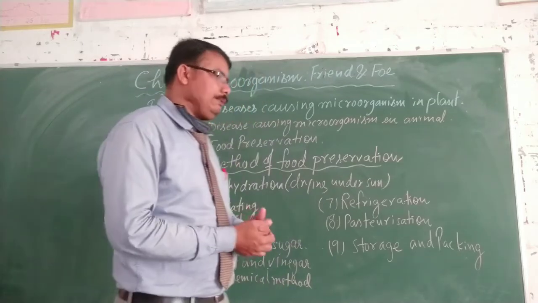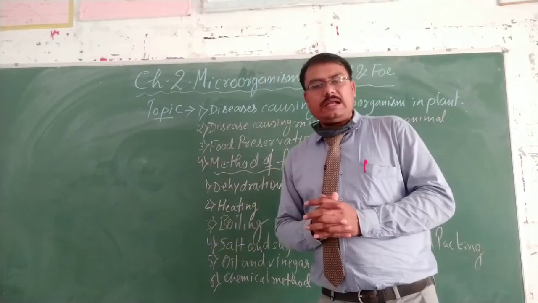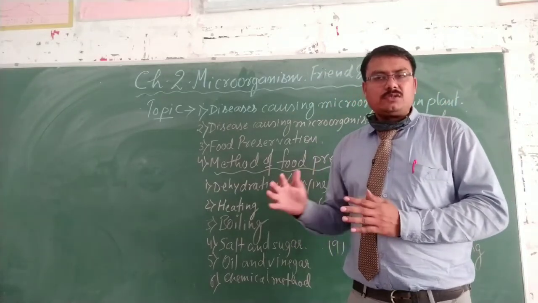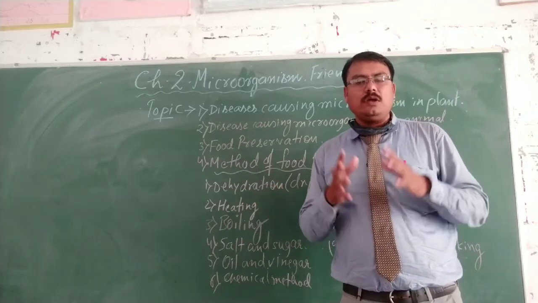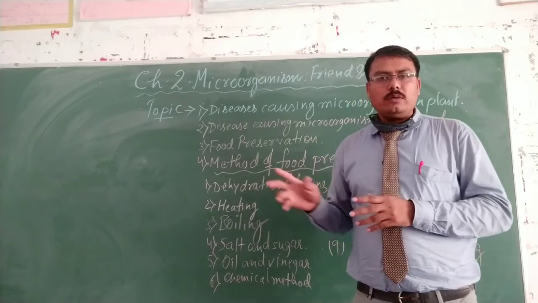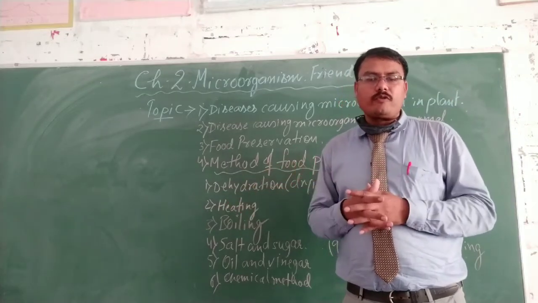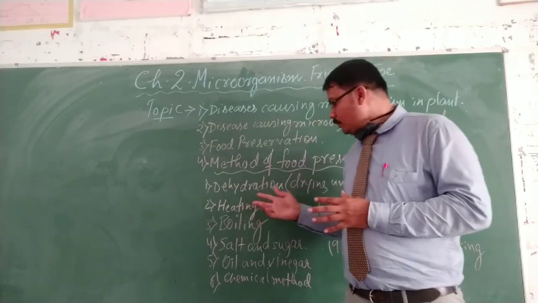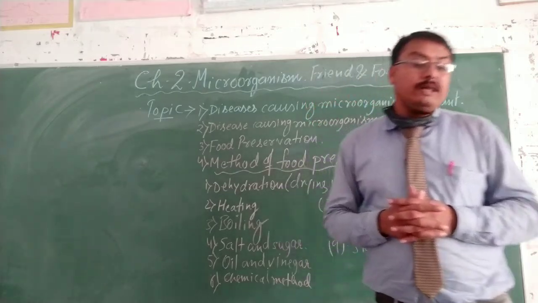Next is heating. A few things are heated properly so that the moisture from them could be given out, and if there is no moisture, then the microorganisms cannot develop in that, because microorganisms develop in moist climatic conditions, moist areas. So by heating, we remove the moisture, the excess water from it, so that we could save it from the microorganisms.